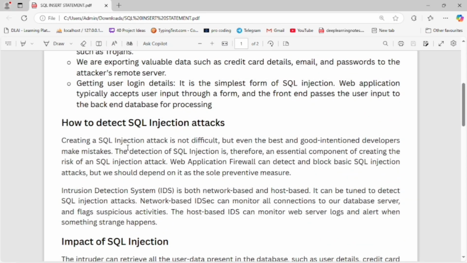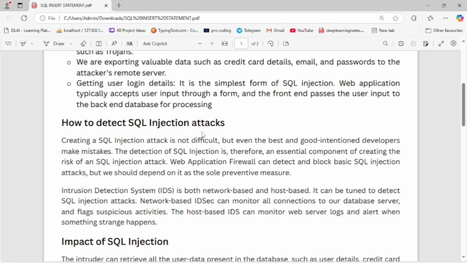Now let's move to how to detect a SQL injection attack. Creating a SQL injection attack is not difficult, but even the best, well-intentioned developers make mistakes, so the detection of SQL injection is an essential component of reducing the risk of a SQL injection attack. A web application firewall can detect and block basic SQL injection attacks, but we should not depend on it as the sole preventive measure.